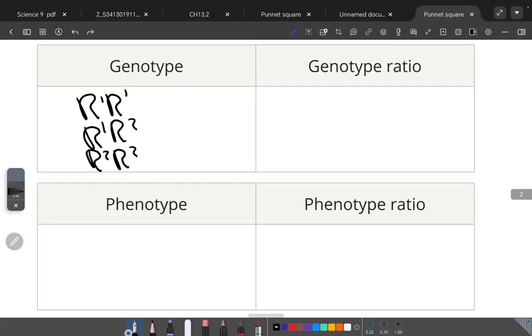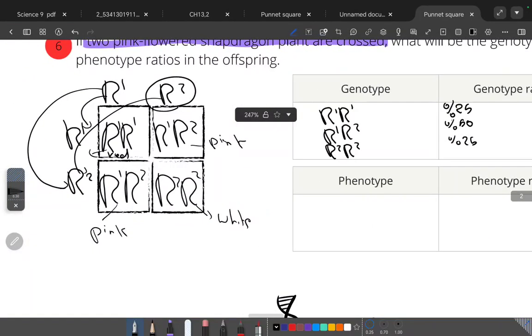Before that, what percent is R1? R1 is 25%. R1, R2 is 50%. R2 is 25%. How do we know? We look at the square. We know there's only one R1, so it's 25%. There are two R1, R2, so it's 50%. And there's only one R2, so it's 25%.